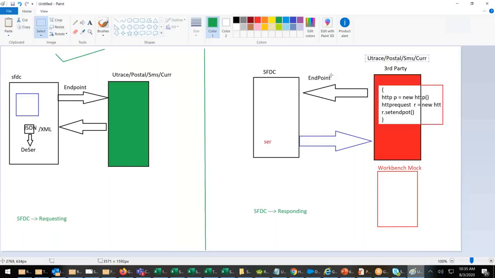When a third party is contacting us, whom will it contact in Salesforce? Account, contact, who will respond? Who will receive this? Think of the courier service. The courier is bringing the letter. Somebody has to receive it at my house, open the door and give a signature.